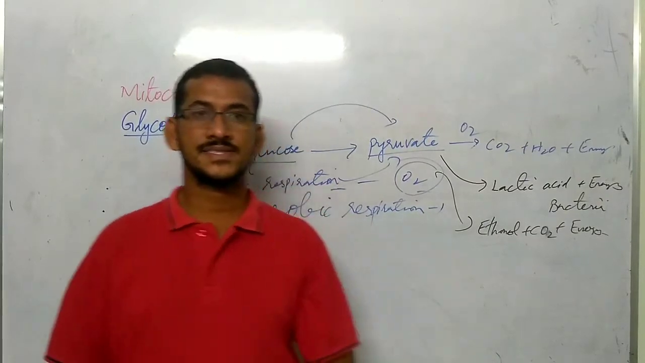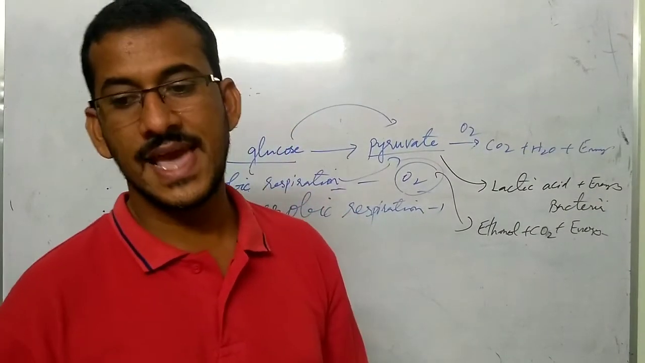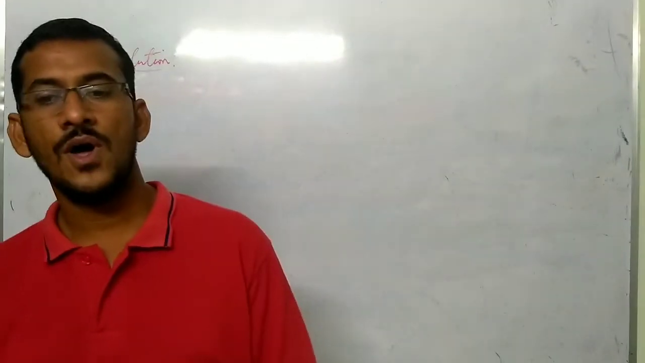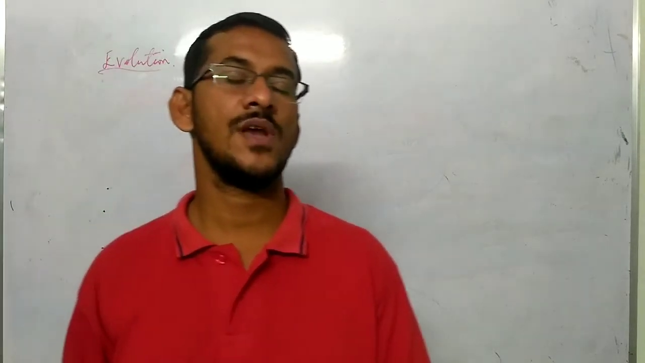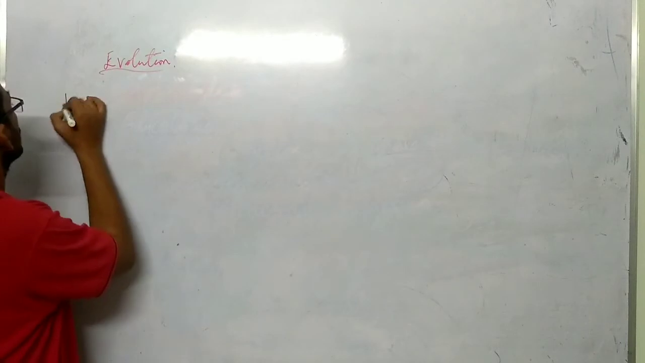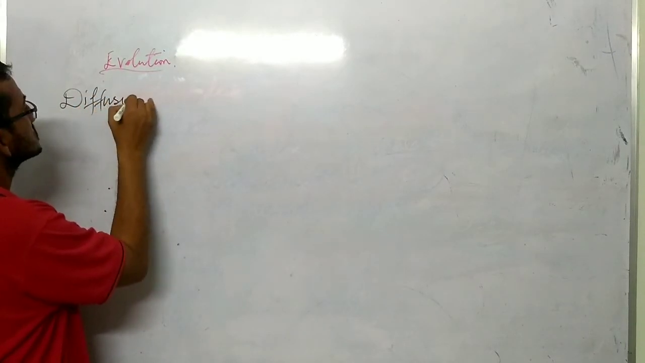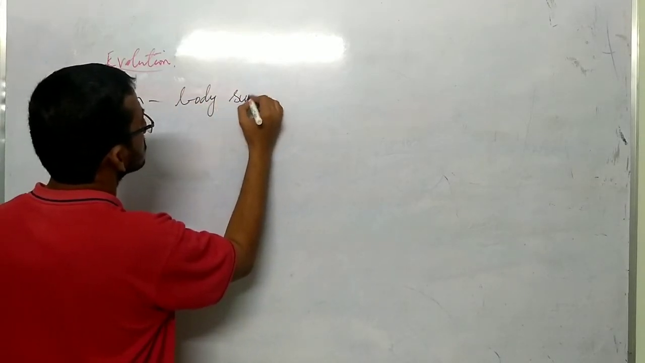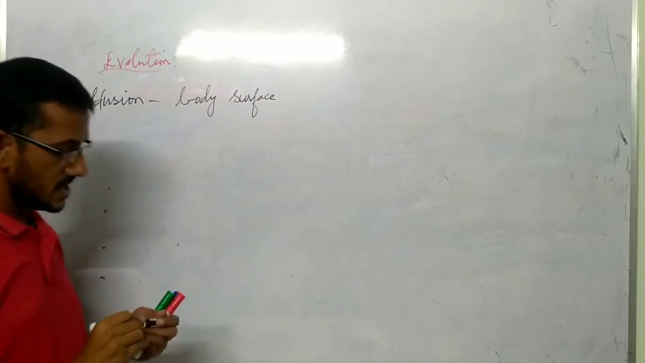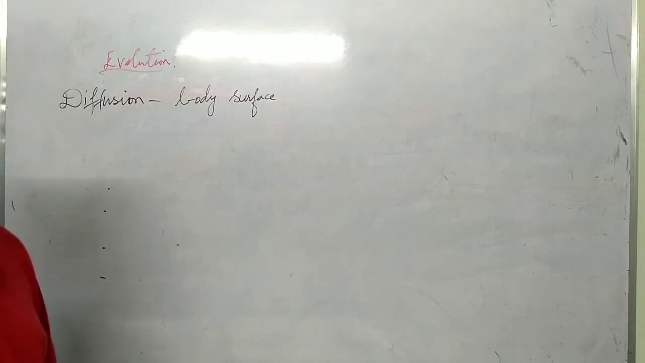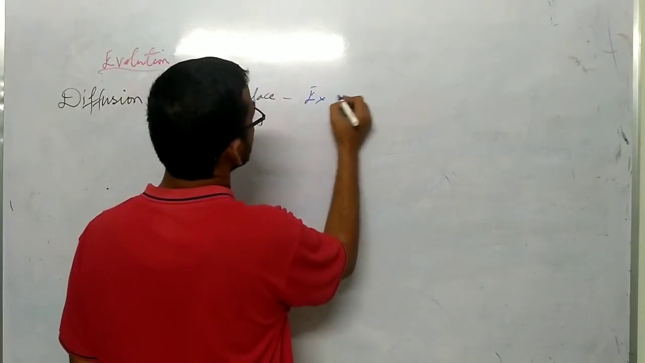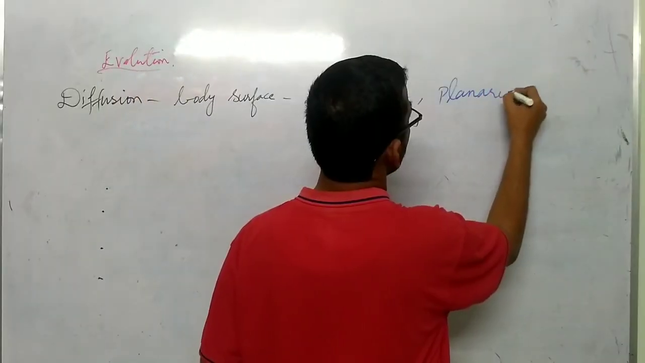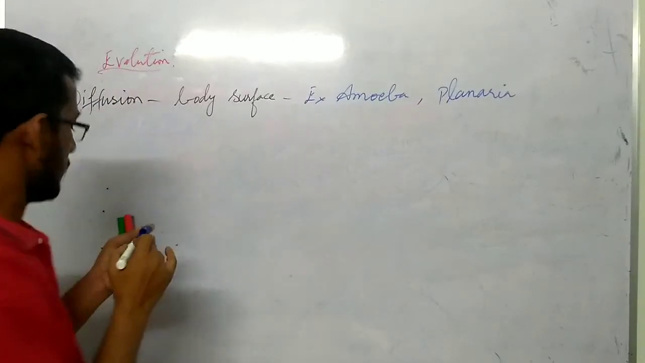Now let us understand the evolution in gases exchanging system. So diffusion will occur in unicellular organisms like amoeba. So first one is diffusion. This diffusion will occur through body surface. So here example in case of unicellular organism is amoeba. Multicellular organism, it is planaria. Through body surface it occurs.